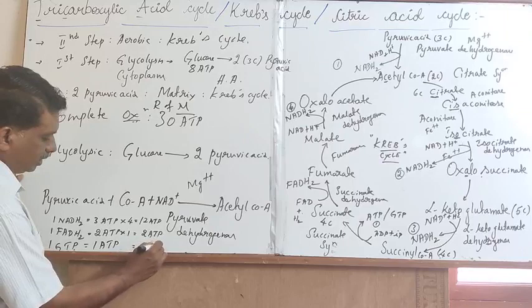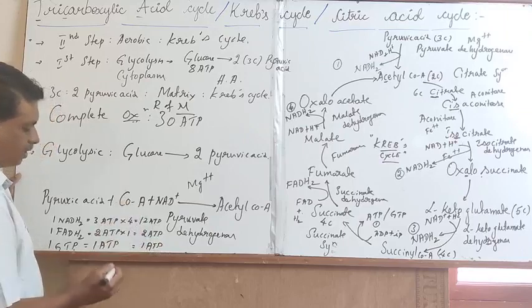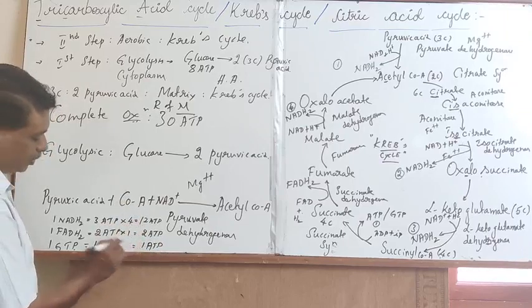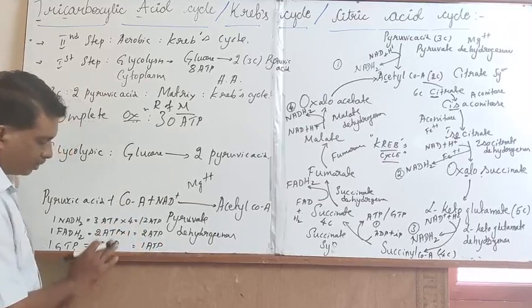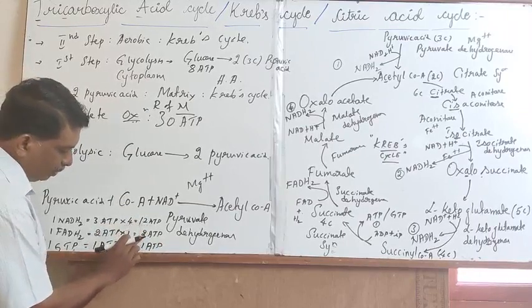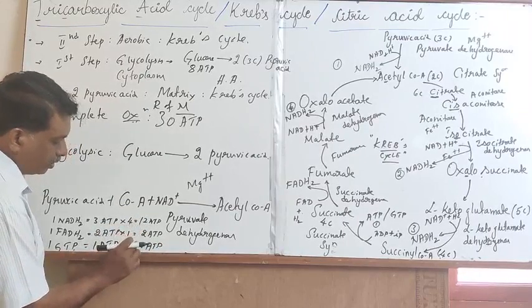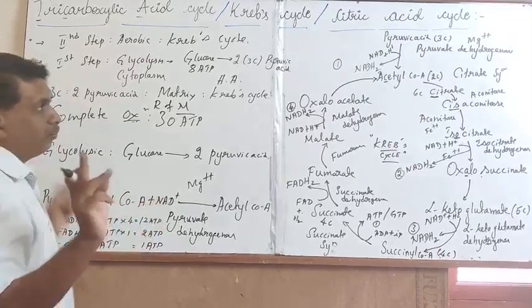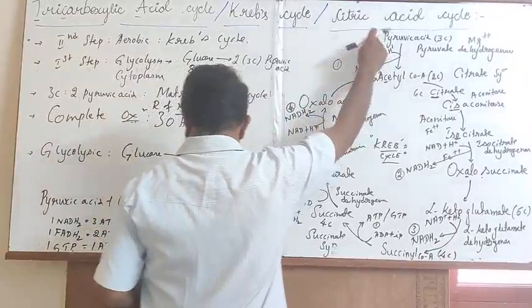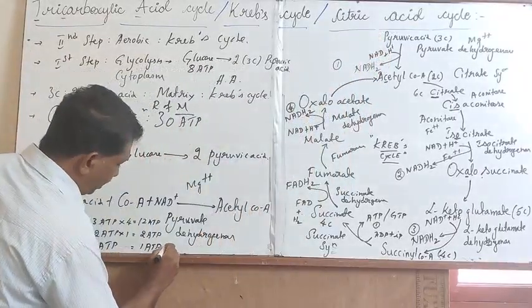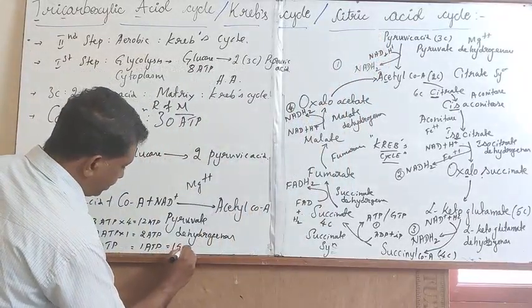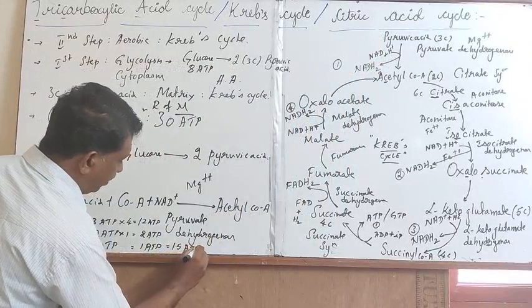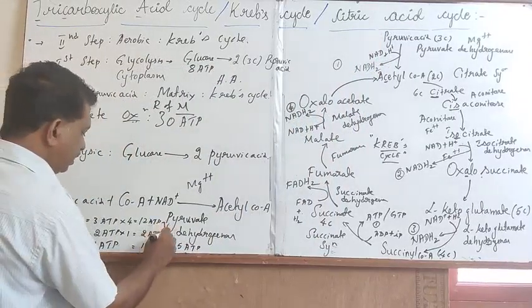So 12 plus 2 is 14, 14 plus 1 from 1 molecule of pyruvic acid, resulting in the biosynthesis of 15 molecules of ATP.